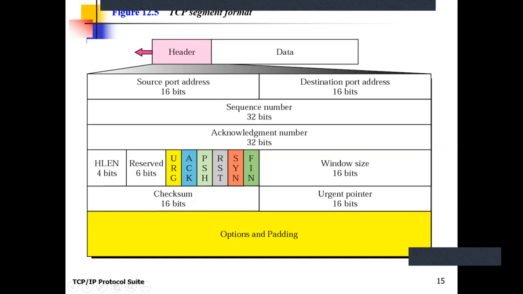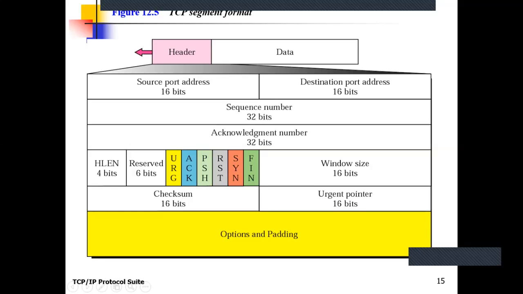Again, I am repeating, this is a logical stack. The data present in this header are in continuation, starting from the source port number to the option field, and after that the data part is coming.